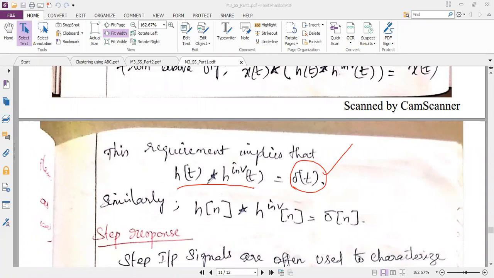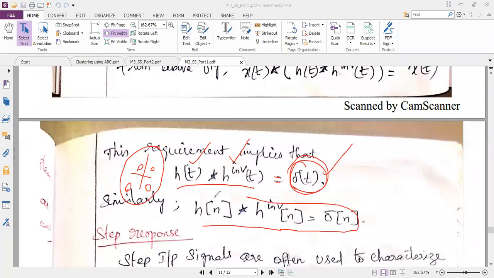You have to remember this formula, because if a problem asks you to find whether the system is invertible or not, you have to use it: h of t convolved with h inverse of t. If you perform the convolution, you should get the output as 1, that means delta of t. Then you can say the system is invertible. Similarly, for discrete time systems, it is delta of n.